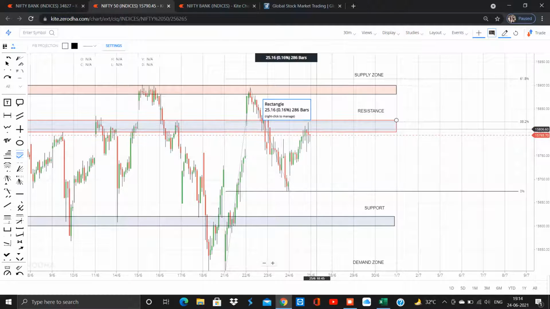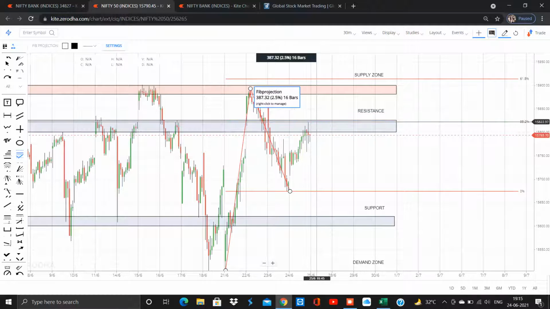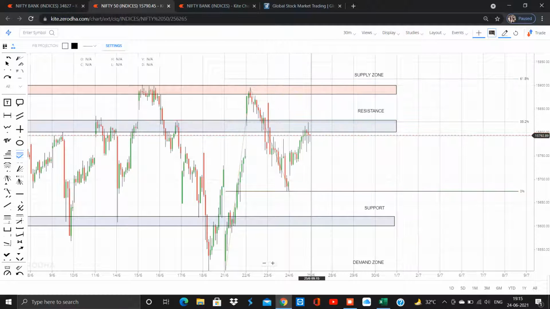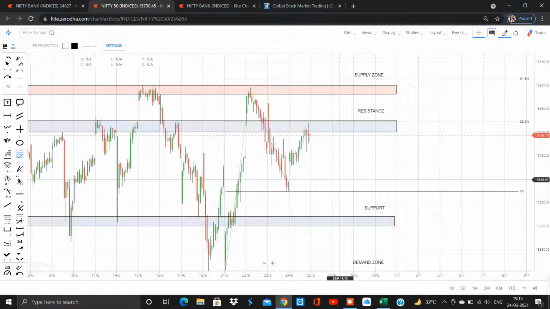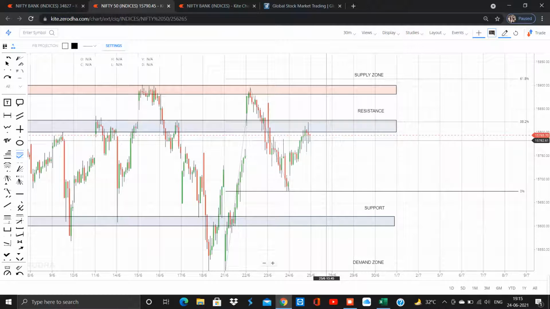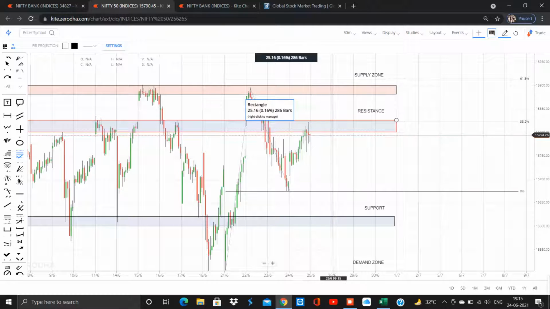If the market opens gap down and you get a minimum stop loss, because if the market opens gap down around 15,790, the stop loss would be this 38.2 region, that is 15,822 or 15,825. Your first target might be 15,750 and the second is 15,700. So your risk reward will be very good here.